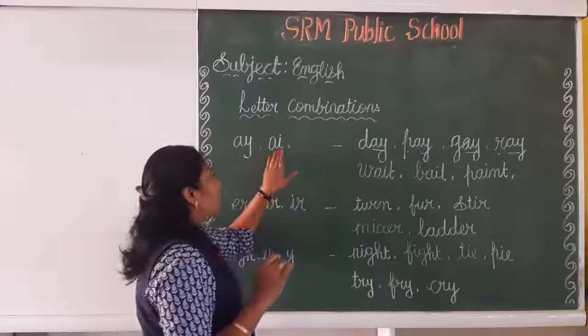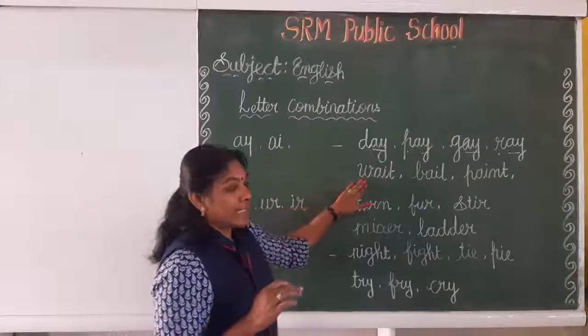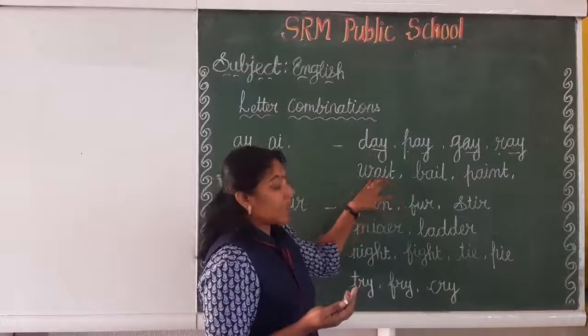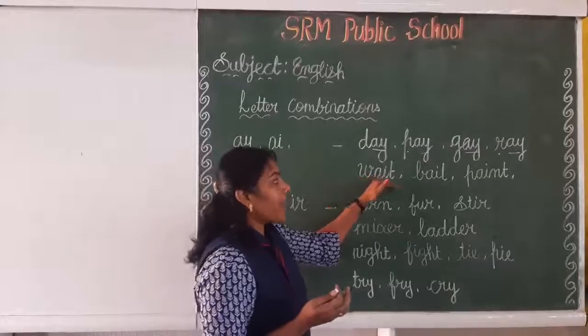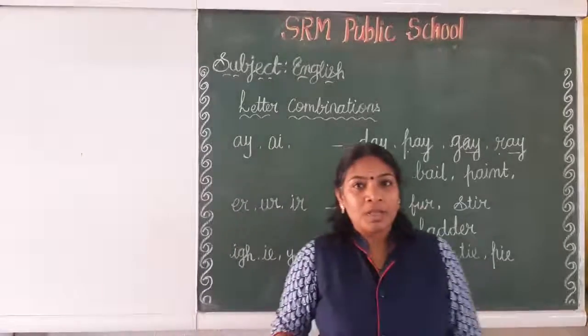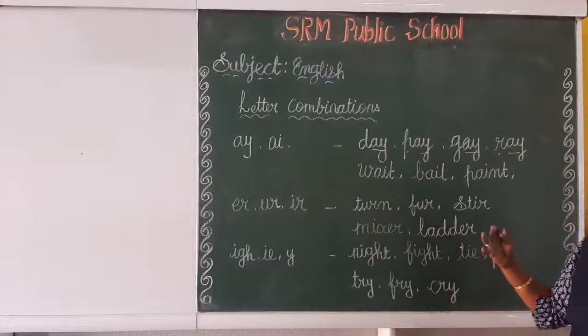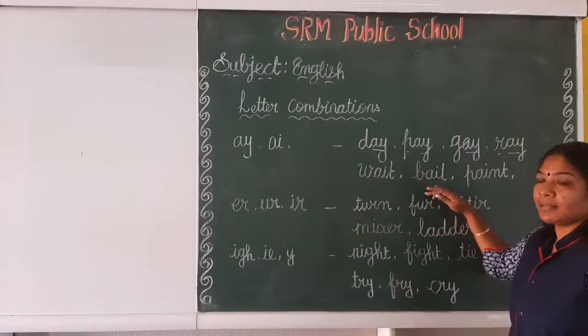And come to the next one, letters A and I also present the A sound, because of this vowel A sound. See the examples. Wait. W-A-I-T. The sound of letter W is W. Wait. Got my point? And the next one, bail. Bail.